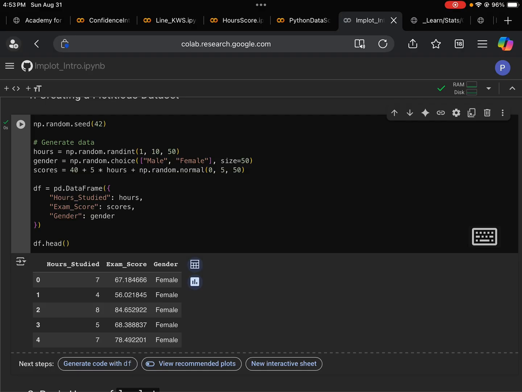So we have students who studied 7, 4, 8, 5, 7 hours, and they got different scores. So that's life. See, the first student studied 7 hours, got 67, and the fifth student also studied 7 hours and got 78. Life is not fair.